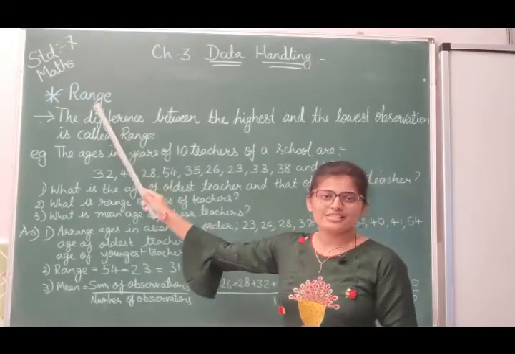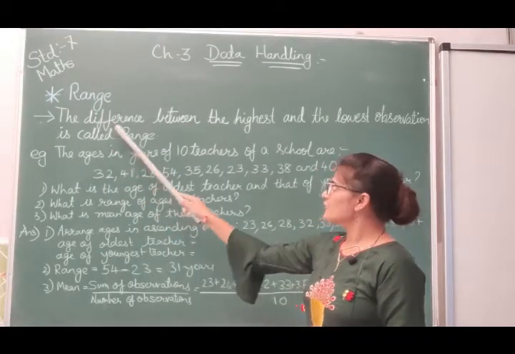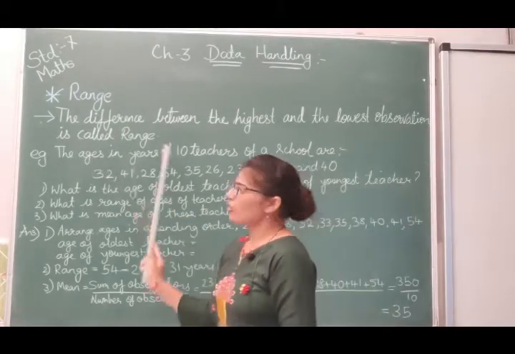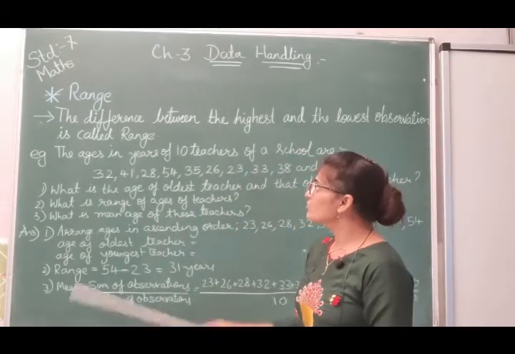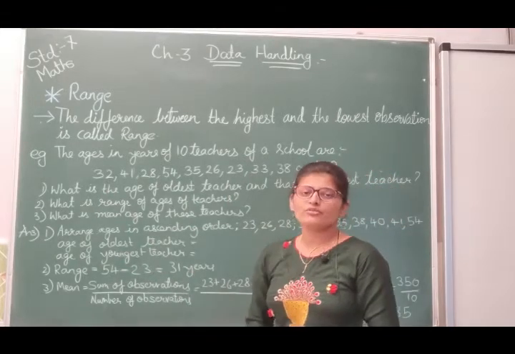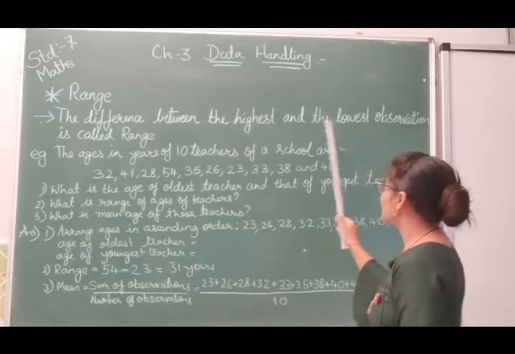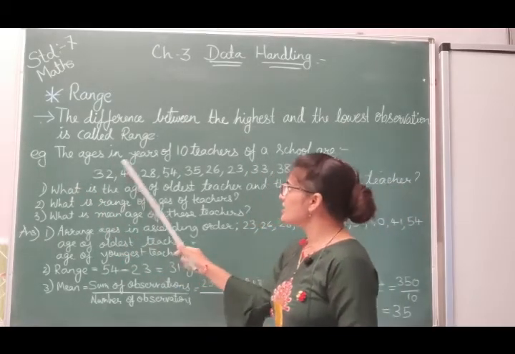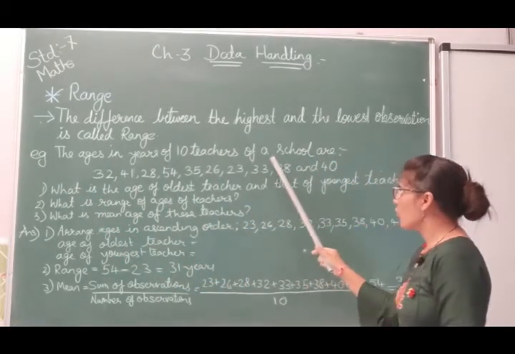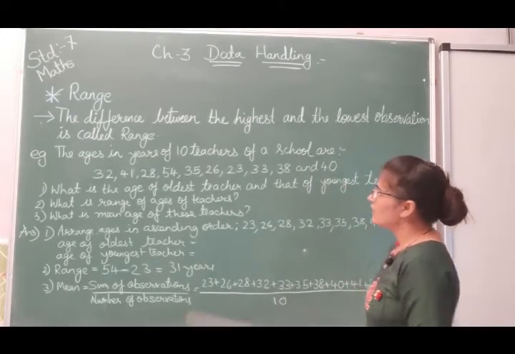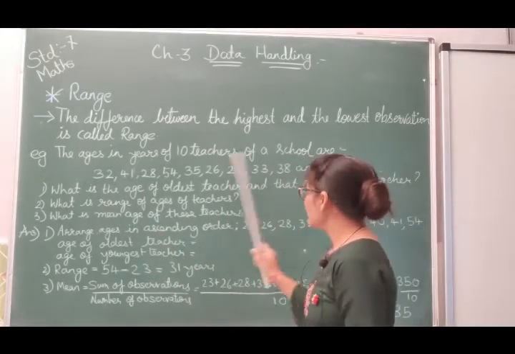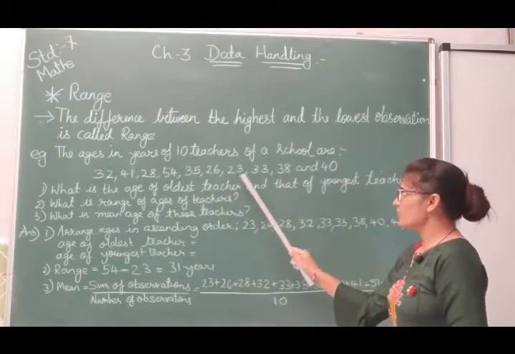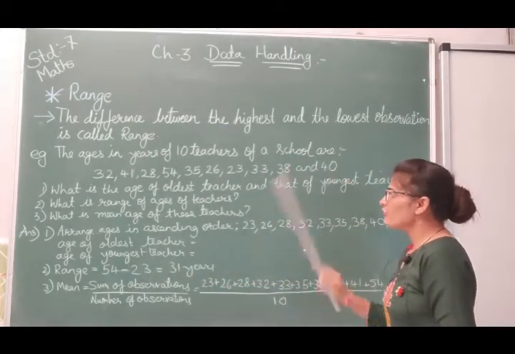Here next topic is range. Range means the difference between the highest and the lowest observation is called range. Now whenever you are told to find out the range, you just have to find out the difference between the highest and the lowest observation. Here one example is given. The ages in years of 10 teachers of a school are, here 10 teachers' ages are given to you: 32, 41, 28, 54, 35, 26, 23, 33, 38 and 40.